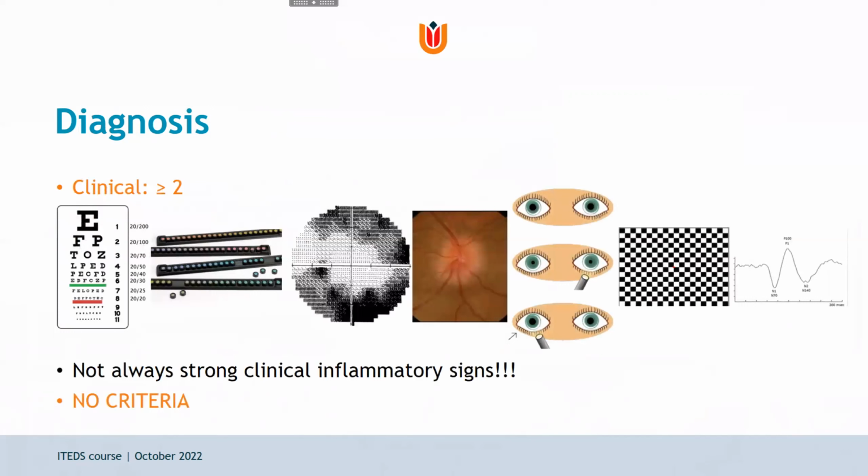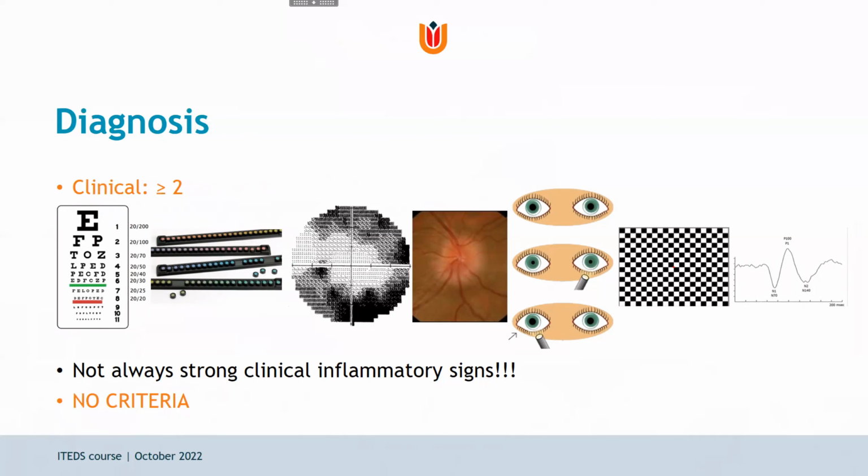Clinically, we use several criteria to diagnose it, usually at least two of the following. The best corrected visual acuity, so mainly a decrease compared to the previous measurement. There's no perfect cutoff value. Color vision testing: Ishihara tests are less sensitive than a Farnsworth Hue test, but they are more practical. A recent study found that tritan deficiency was very specific for DON and was in fact the earliest sign of abnormal function of the nerve.